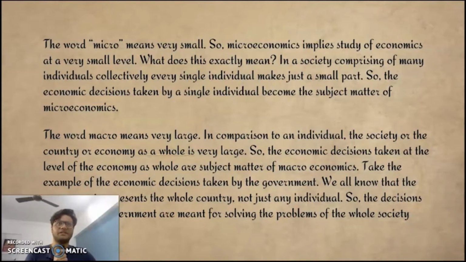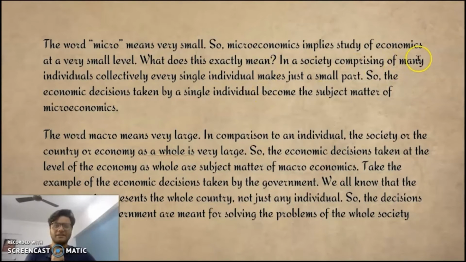Small level economics is the study of one single individual, one single company, one single household, one single shop. These are very small units in an entire economy. The entire economy is the whole country, the whole world, the whole continent, etc. So these are very large level concepts to study. But micro is a study of the individual household, the individual consumer, the individual buyer, the individual seller, the individual producer. This is what the study of microeconomics entails.